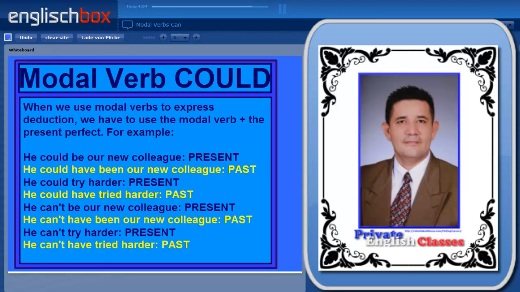If we want to talk about a 0% chance, we use can't. He can't be our new colleague. He's only 5 years old. He can't have been our new colleague in the past. And he can't try harder. He tried his hardest. He can't have tried harder.